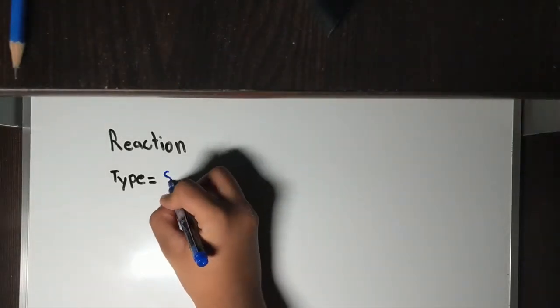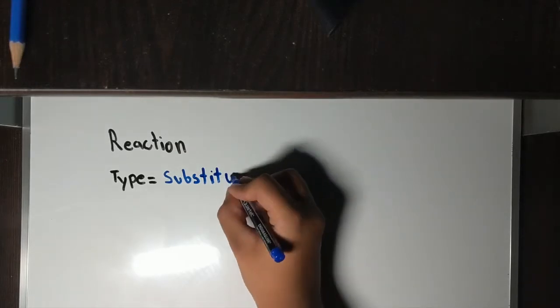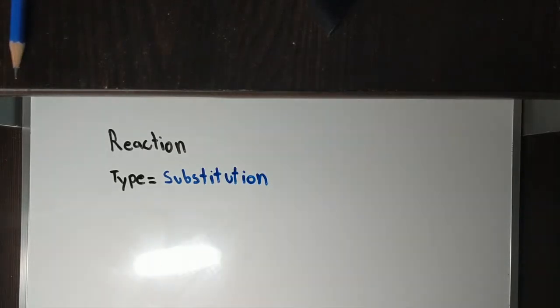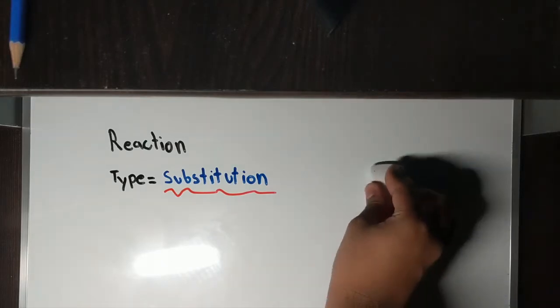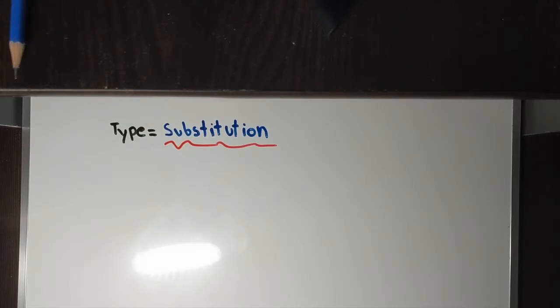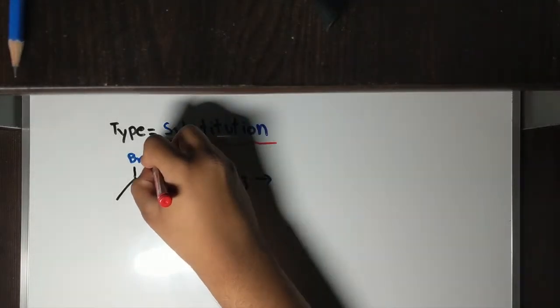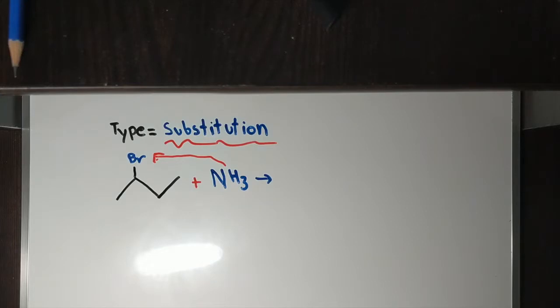Amine, there's only one reaction that occurs, and that's called a substitution reaction, where a hydrogen atom or a functional group is replaced by a different functional group. In this case, it's going to be ammonia. There will be 2 compounds that react to form 2 different products. Let's get started. Amine could only be formed through a substitution reaction. Here we see 2-bromobutane with ammonia.